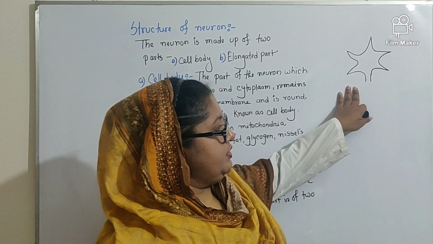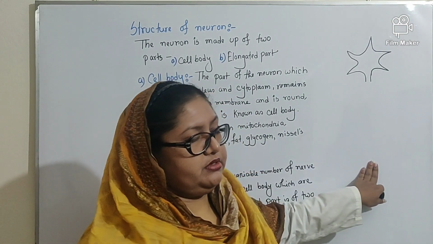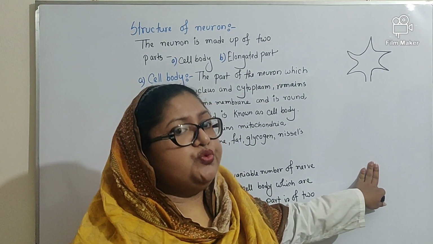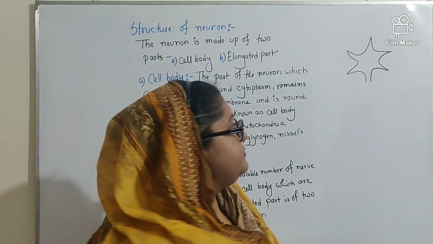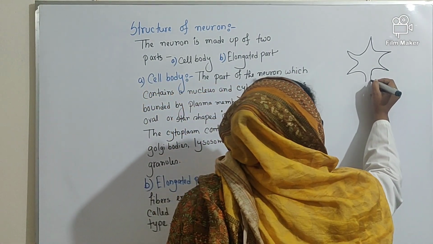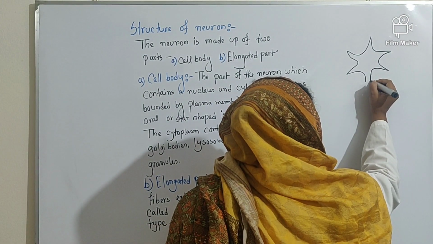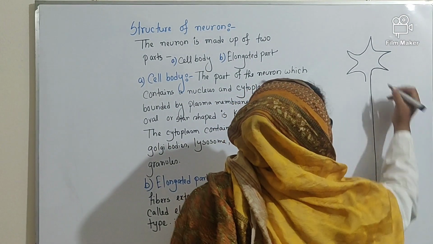Okay, this is the cell body. Then I will draw the elongated part. You can draw the diagram with the help of a scale. So, from this portion, you can draw a straight line with the help of a scale.